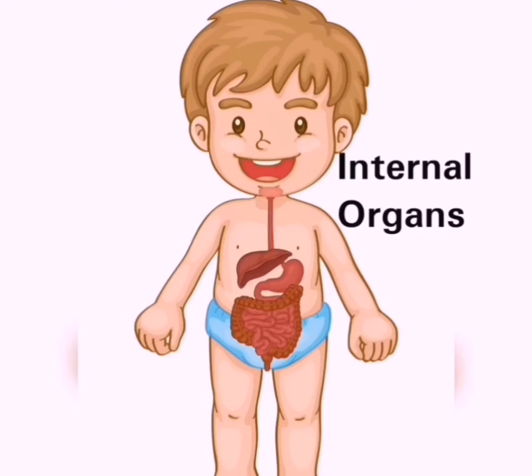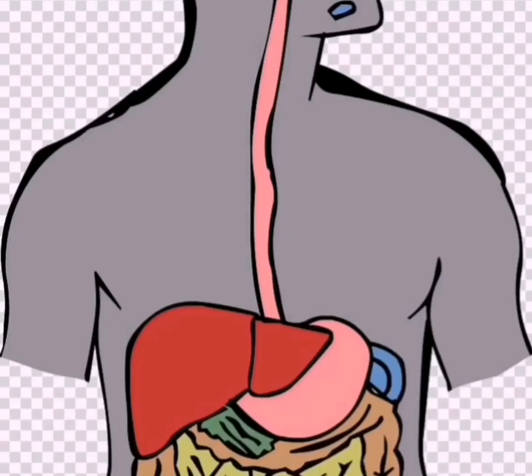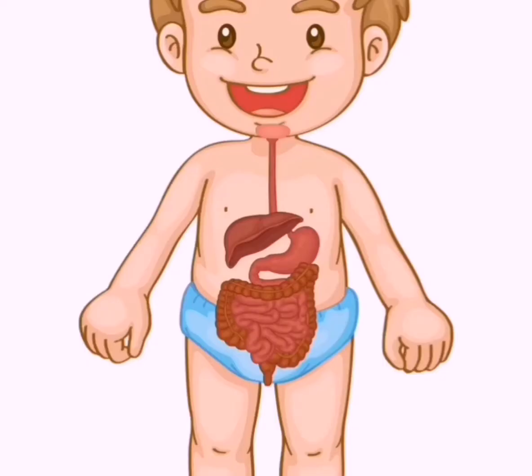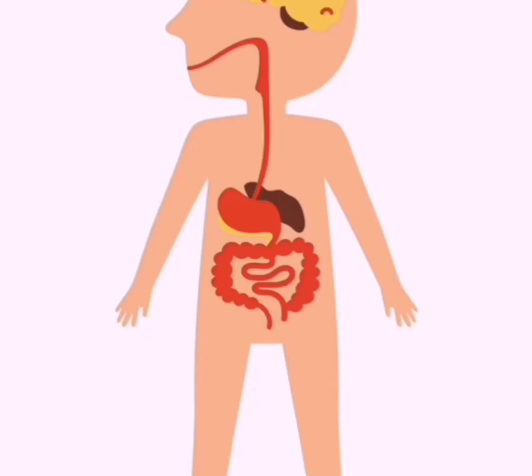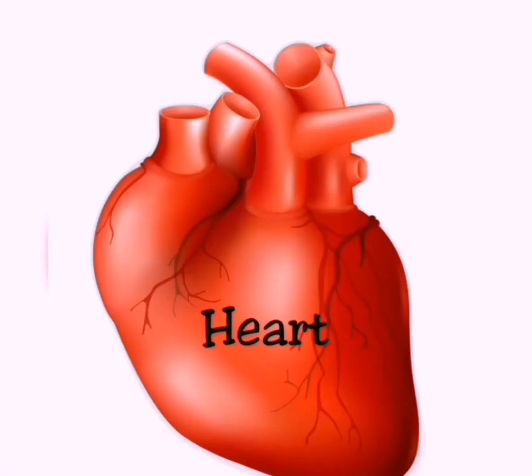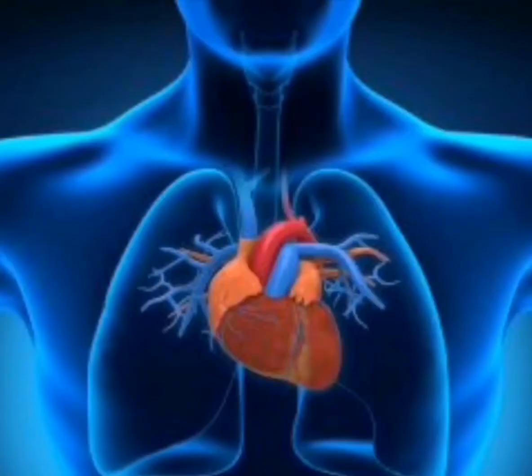And students, the internal organs are not visible, we cannot see them. For example, brain, heart, lungs and stomach are all our internal organs, and we cannot see them. And these also have special functions. Students, for example, the heart. The heart lies on the left side of our chest. It pumps blood all over the body. So the function of the heart is to pump blood all over the body.